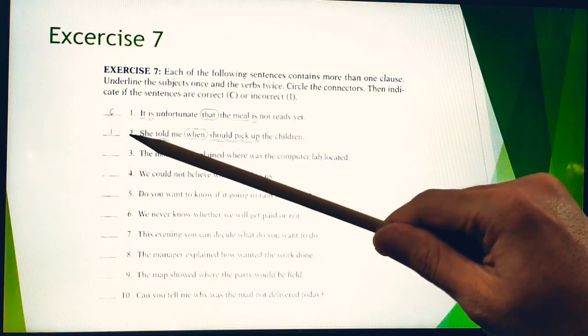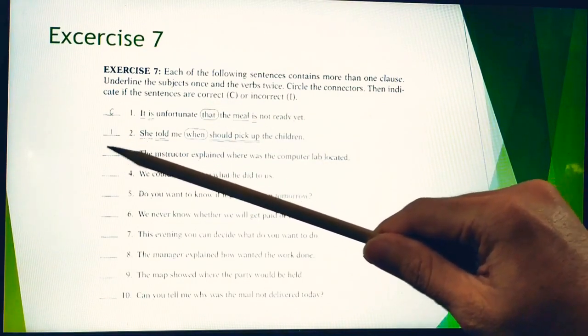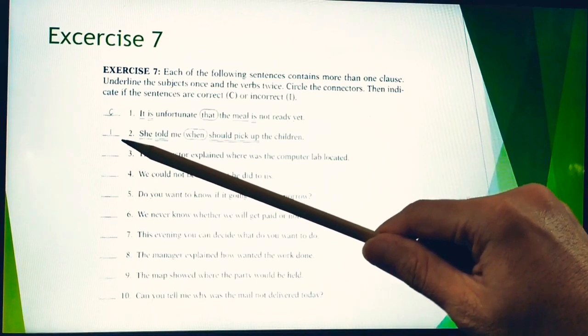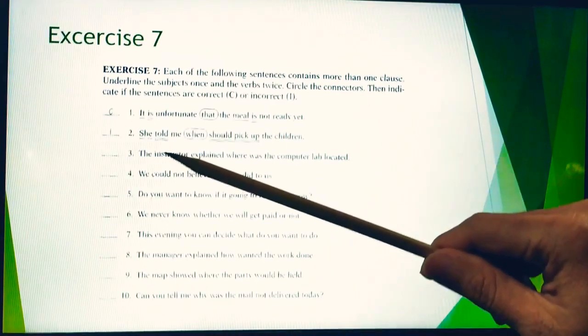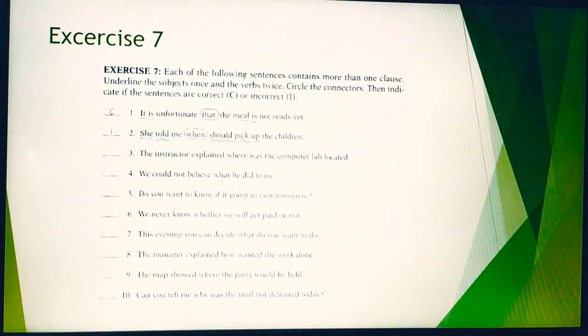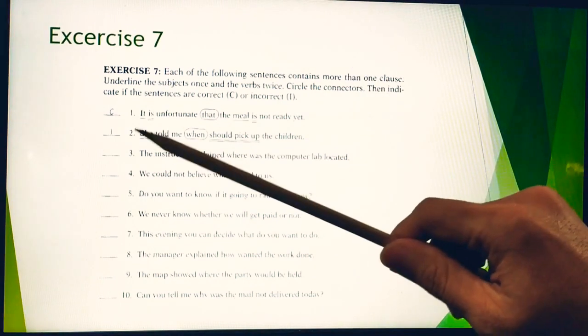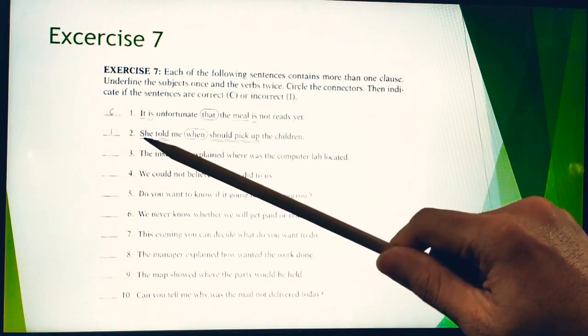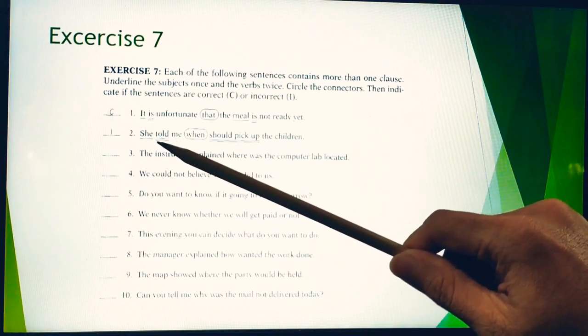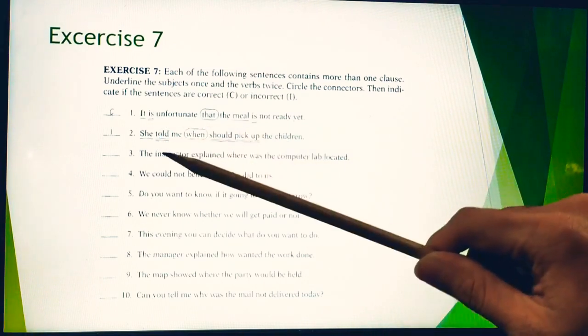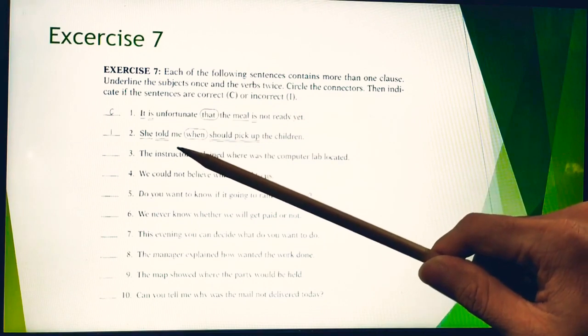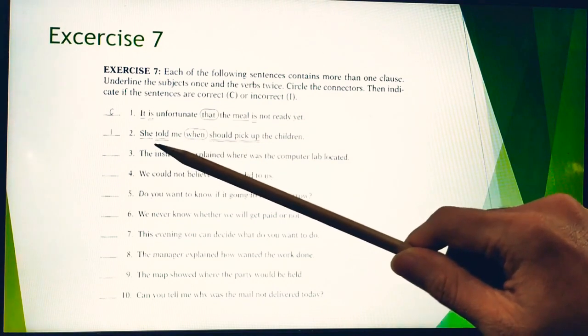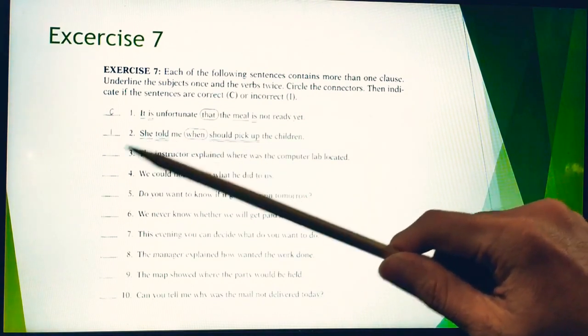And so what about number 2? For number 2 itself, it is incorrect. Why is it incorrect? You have to figure out which one is the main verb. Of course, this is a subject, but which one is the verb? This is a verb, this is also a verb, but the question is, which one is the main verb? Of course, this one, right? But why is it incorrect?